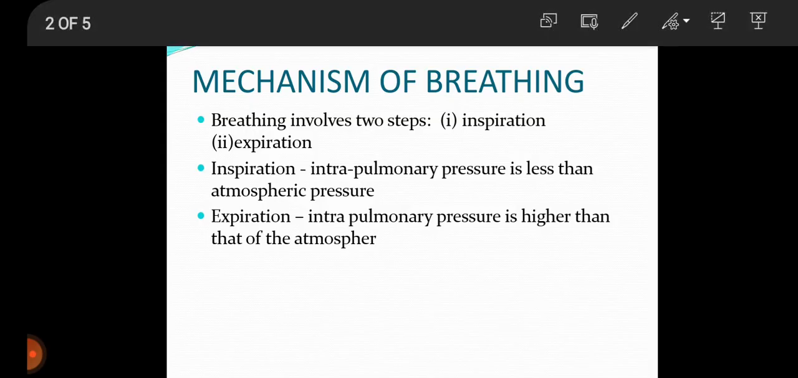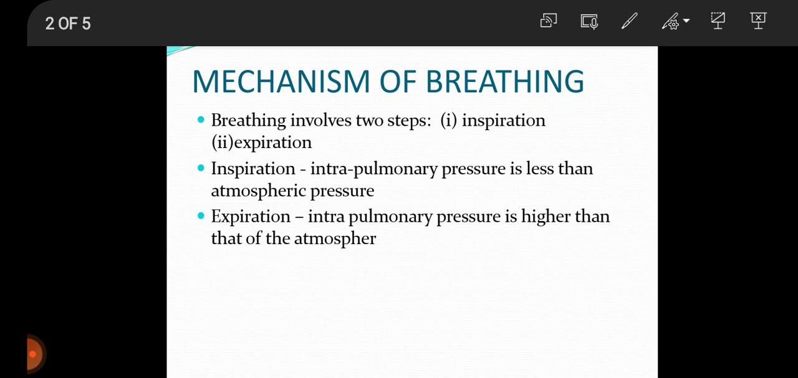The movement of air into and out of the lungs is carried out by creating a pressure gradient between the lungs and the atmosphere. The diaphragm and the intercostal muscles help in the generation of such a pressure gradient. Breathing involves two steps. One is inspiration and second is expiration.